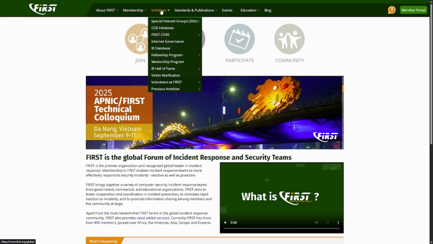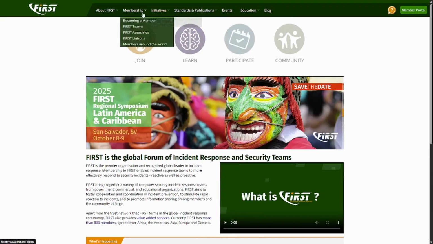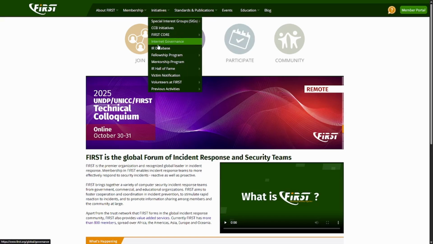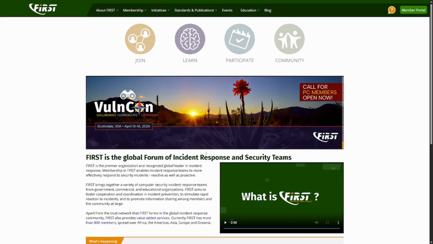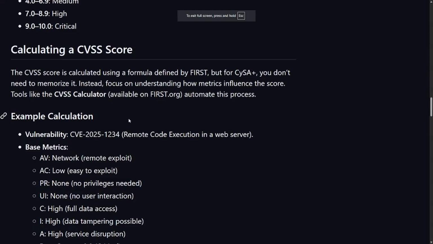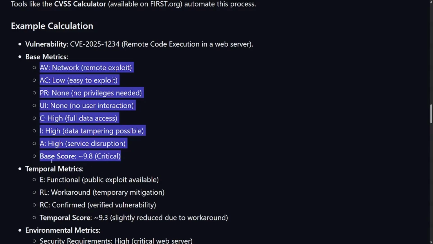This is actually a really nice looking website. I'm not going to lie. This is a nice website. Where is that calculator? But this is a really well thought out website. They apparently have a CVSS calculator. I couldn't find it. But for vulnerabilities, we have all these examples, right? And these are their scores based on these metrics. So this is getting a 9.8. I would assume because of all these high values on full data access, high data tampering if possible.